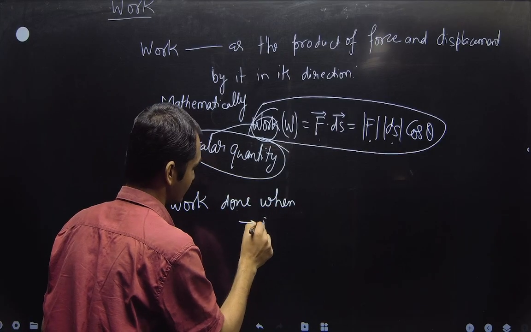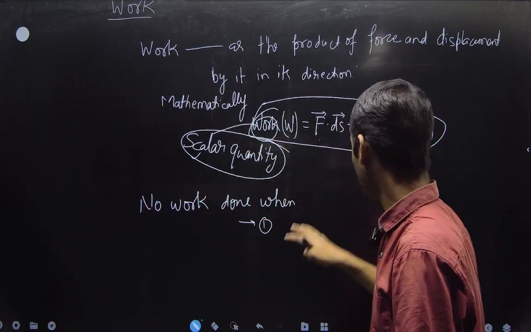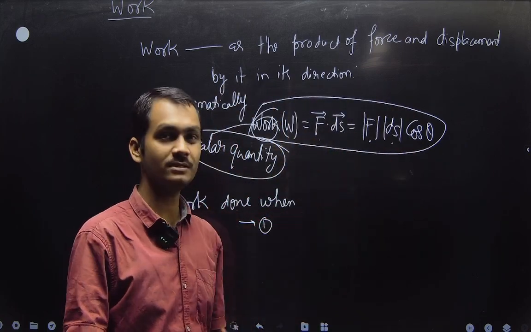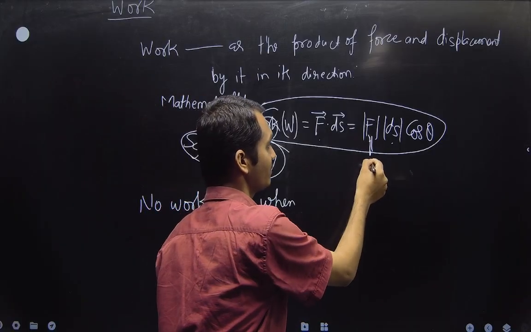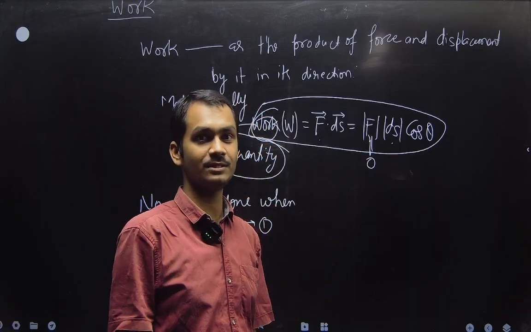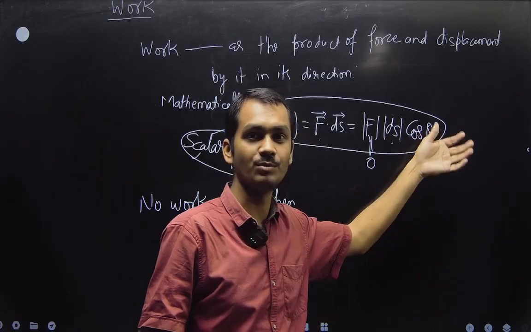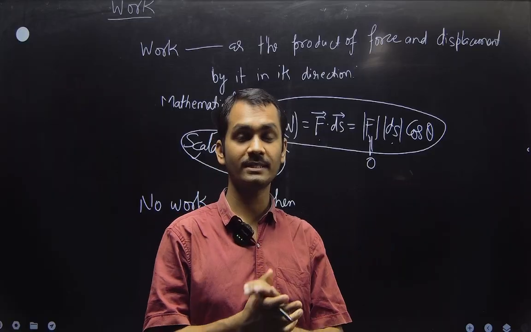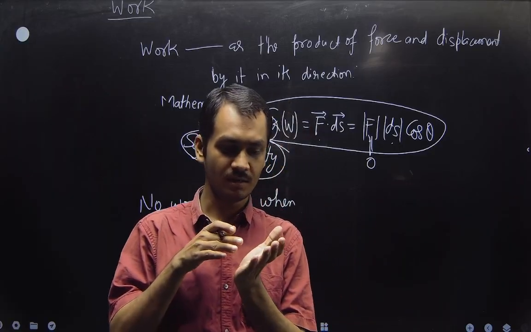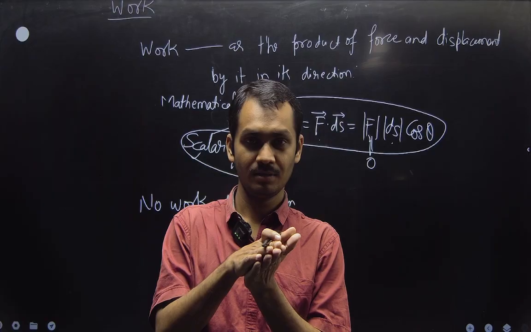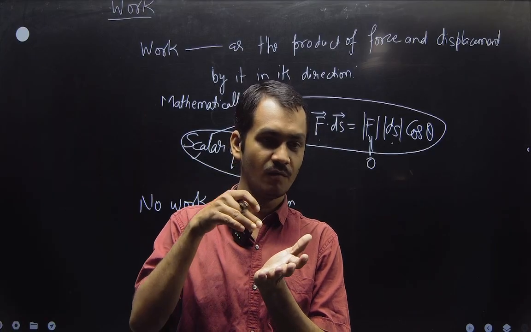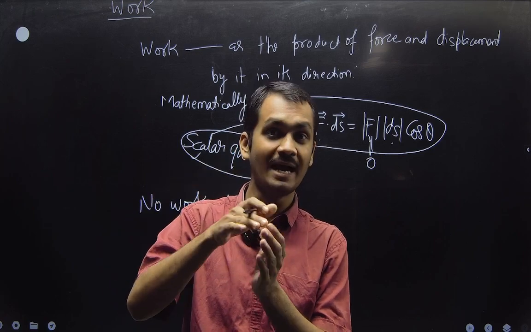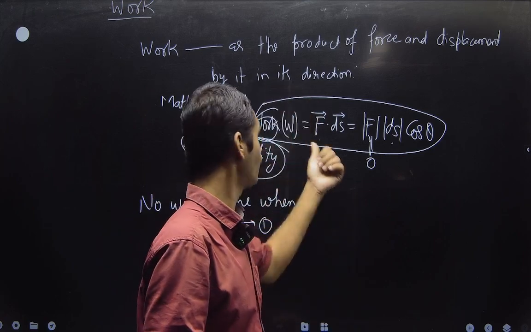In which conditions will work be 0? I told you work depends on only three parameters, so there will be three conditions when work will be 0. First, if force is 0, then obviously work will be 0. But force can be 0 while motion exists. For example, an object sliding on a smooth surface like a table with no friction force: the work will be 0.